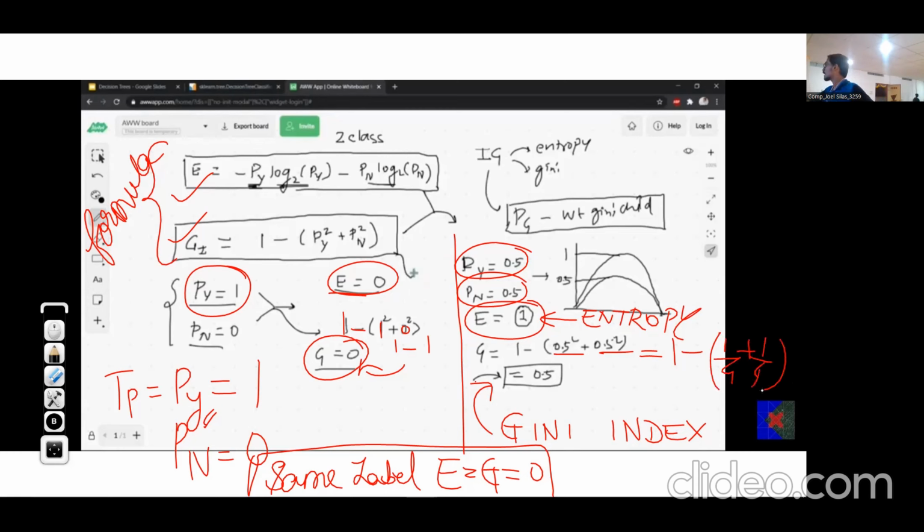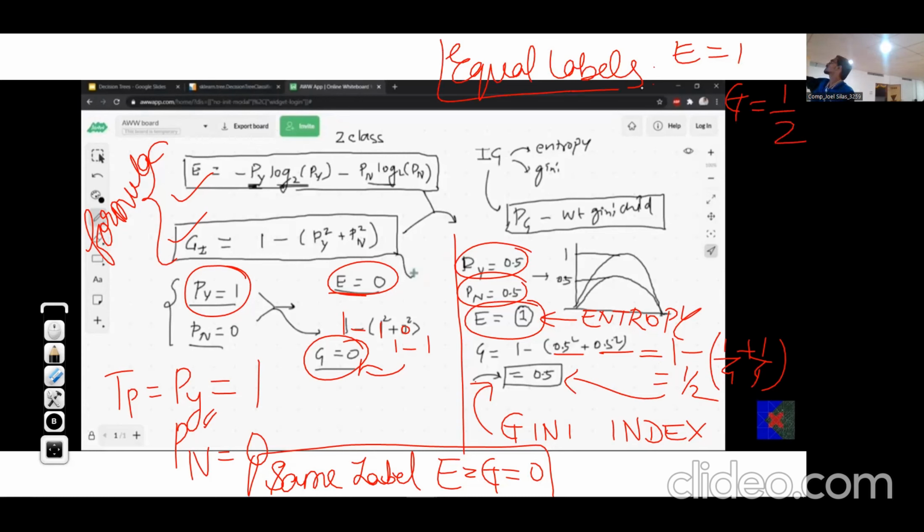It will become 1 minus half, it will become half, 0.5. So our conclusion is that when equal labels or equal number of labels, entropy will be 1, but Gini index will be half. This is another conclusion. So this is the comparison between Gini index and entropy.